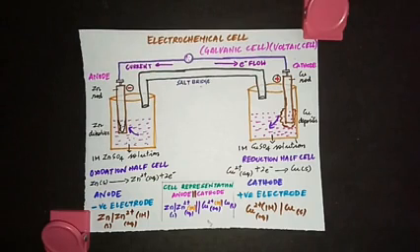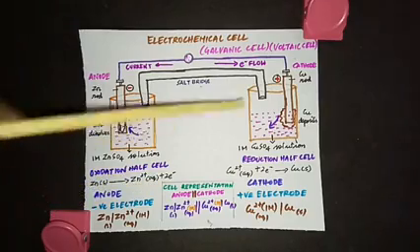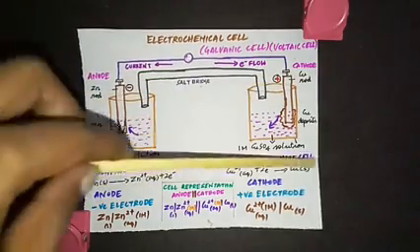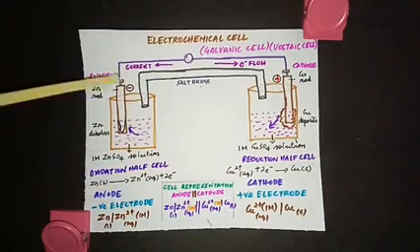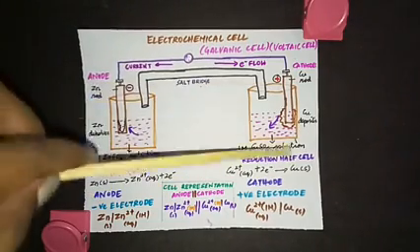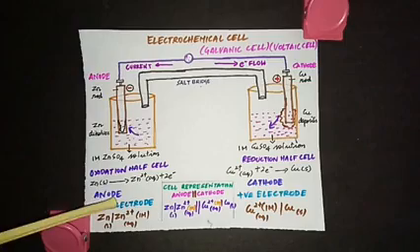So that's what I've written here. This is the oxidation half cell and this is the oxidation half reaction. This is the reduction half cell and this is the reduction half reaction. This is the anode, this is the cathode, and this is the negatively charged electrode. This is the positively charged electrode.